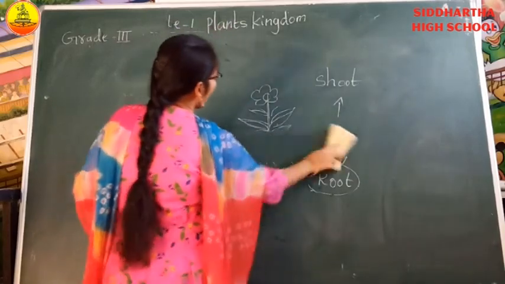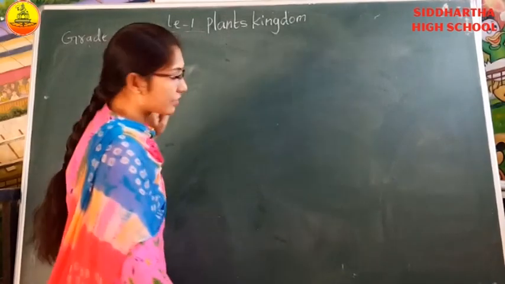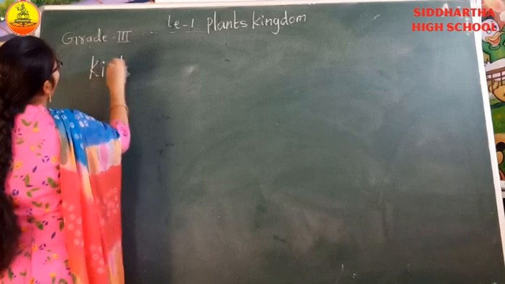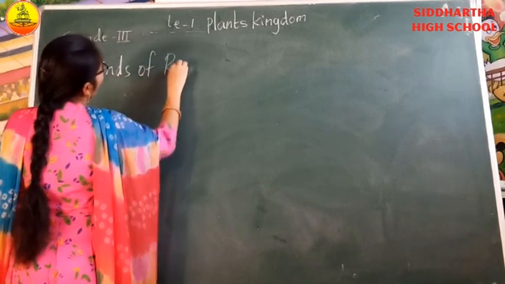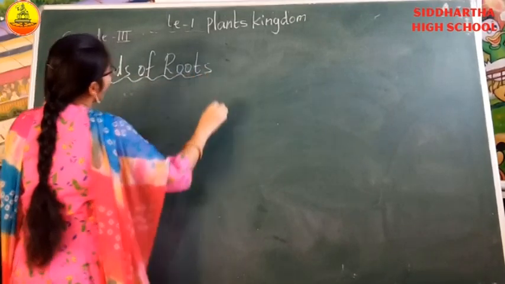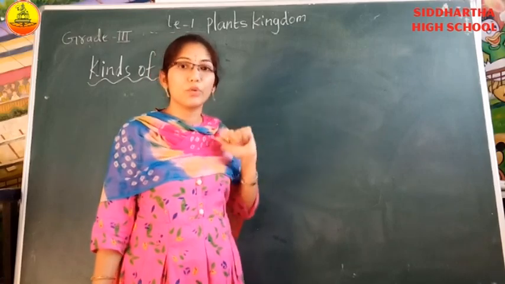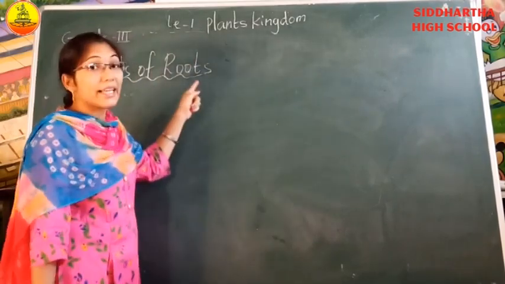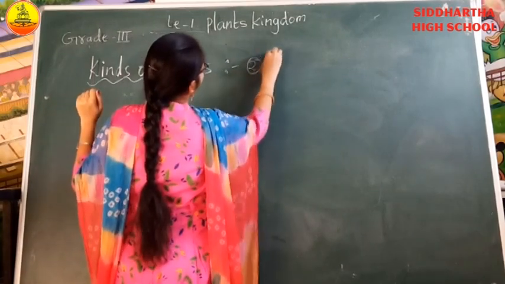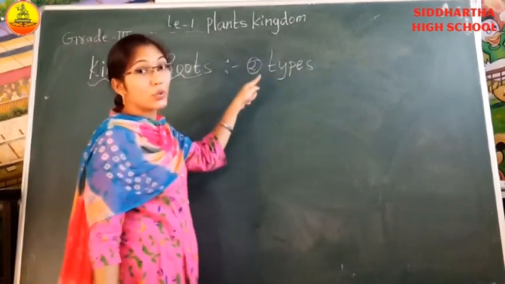Yes. So here main 2 parts are divided. First one is kinds of roots. Today our topic is kinds of roots. So some kinds of plants have different types of roots. So here, based on the roots, they divided into 2 parts, 2 types.